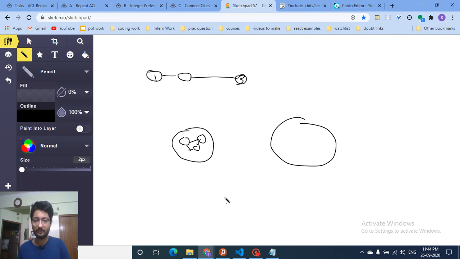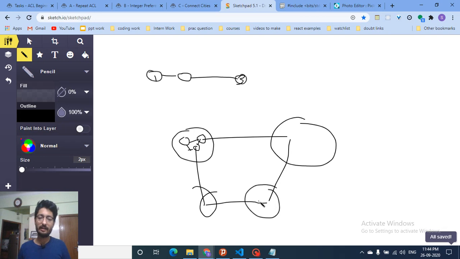There is one component here, one component here, one component here. So how many edges do you have to add to ensure that every component is connected? You just connect one node with this component, one node with this component, one node with this component. This edge is not required, because you can reach this by this path only. So if there are four components, you have to make 3 edges to connect all the components, because these components are not connected to each other.